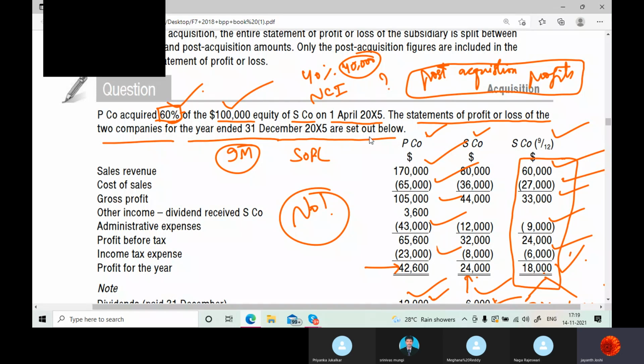This is a question whereby the parent has acquired the subsidiary on 1st April. So the period before 1st April is pre-acquisition, and the period after 1st April is post-acquisition. Post-acquisition is what is relevant to us. So here we have calculated the amounts of the post-acquisition period of the subsidiary company given in the question. Yes, sir, you can have a look through.